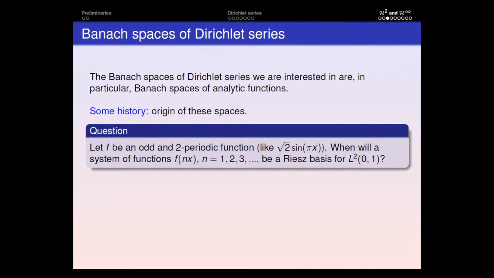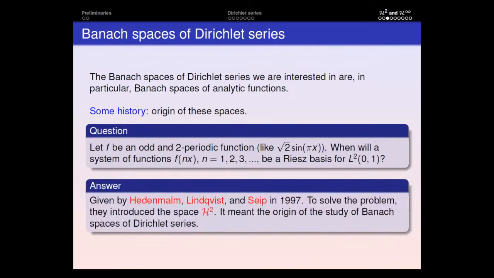I think it was Beurling who first raised it, and he asked the following: if we consider an odd and 2-periodic function, like the square root of 2 sine of pi x, when will this system of functions be a Riesz basis in L2 of (0,1)? And it was in fact him who, in a quite vague way, expressed an intuition that the way of tackling this problem is by considering Dirichlet series.